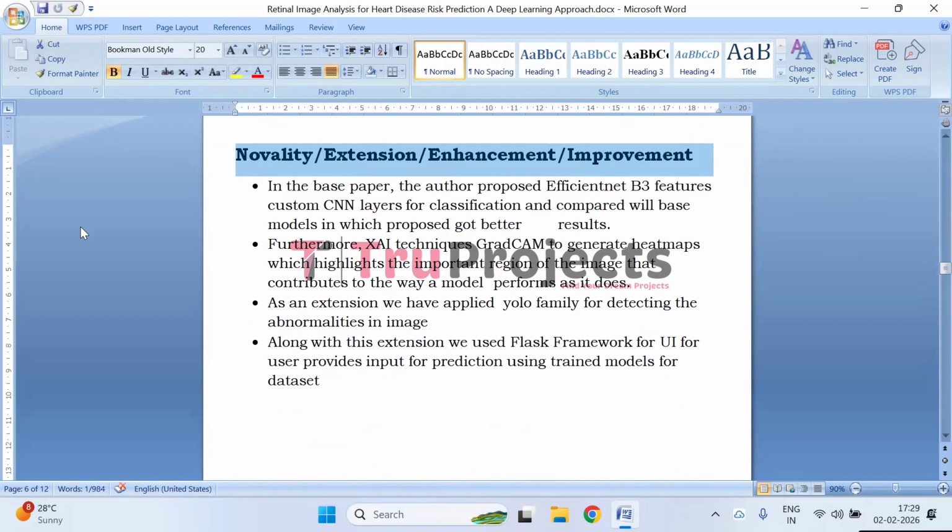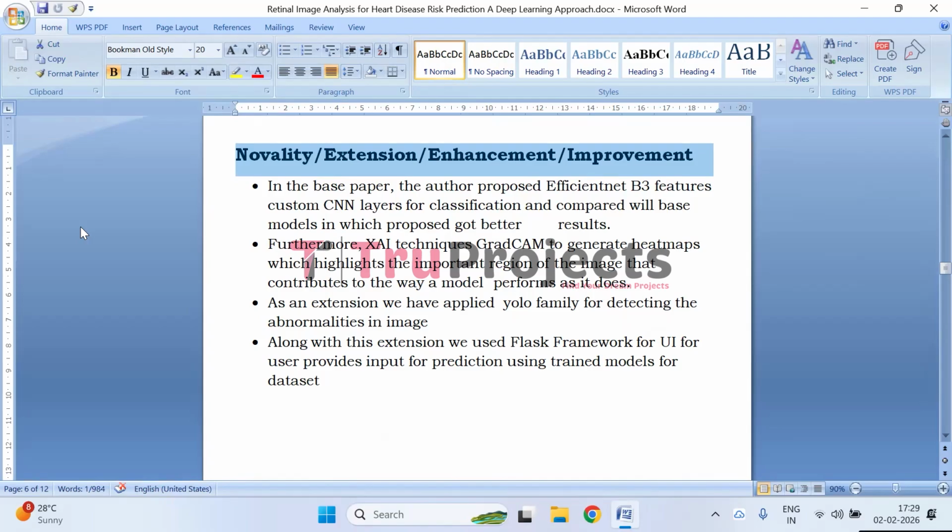Coming to the novelty or extension or enhancement or improvement. In the base paper, the author utilized EfficientNet B3 as a feature extractor combined with custom CNN layers for classification, achieving better performance when compared with other baseline deep learning models. The base work also incorporated explainable AI techniques, specifically GradCAM, to generate heat maps that highlight the important regions of retinal images influencing the model's prediction, thereby improving interpretability and trust. As an extension to this work, the YOLO family model was applied to detect and localize abnormalities in retinal images, enabling precise identification of affected regions.